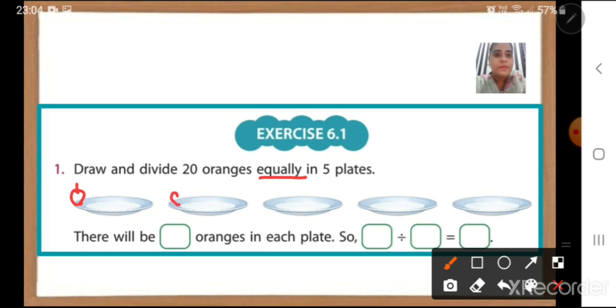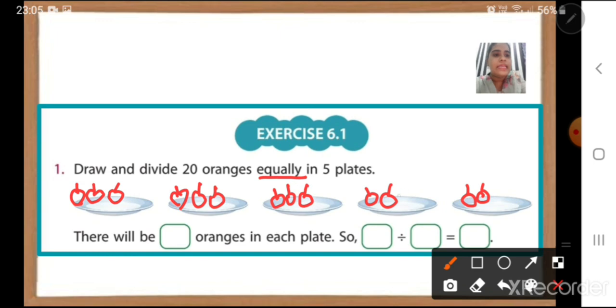1, 2, 3, 4, 5. Then 6, 7, 8, 9, 10, 11, 12, 13, 14, 15, 16, 17, 18, 19, 20.